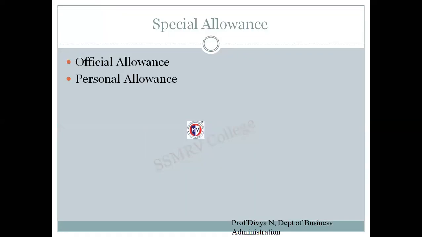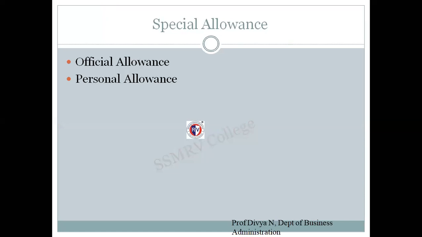Up next, we will see special allowance. So the first type of allowance was house rent allowance, that is done. Now the special allowance is allowance provided to the employee for special reason. What are the special reasons? They are further classified into two: official allowance, personal allowance.